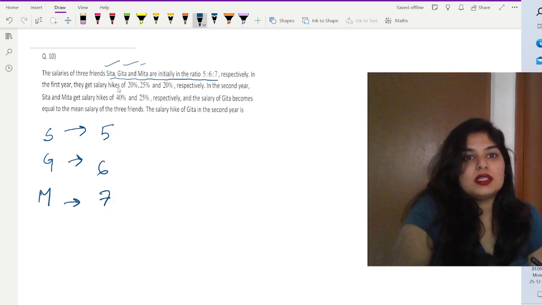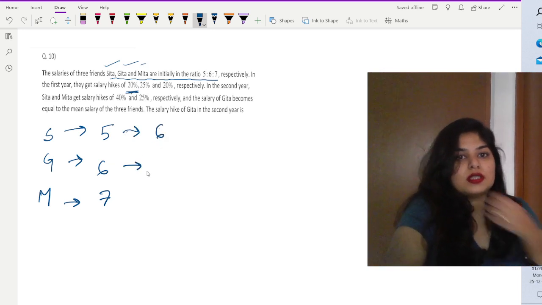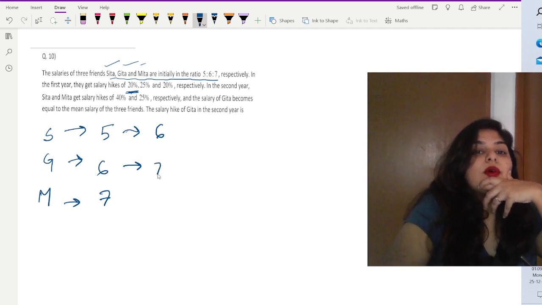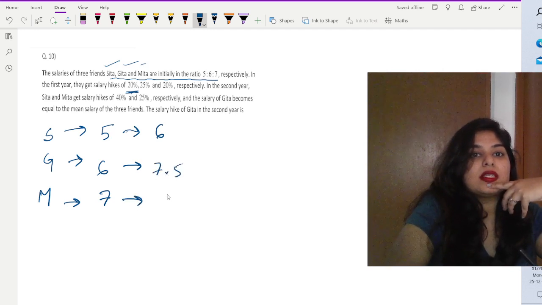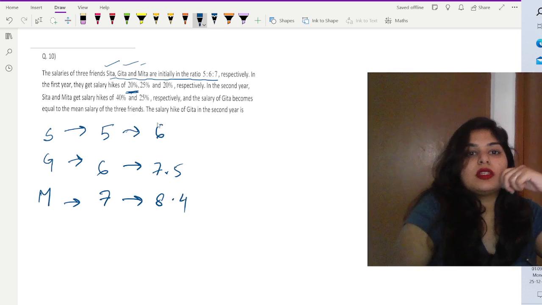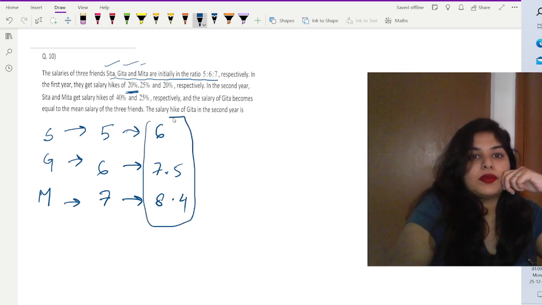Now in the first year, they have got a salary hike. How much? 20%. So 20% of this amount is basically 6. 25% of this amount is 7.5 and 20% of this is again 8.4. So this is the first year increment in the salary.